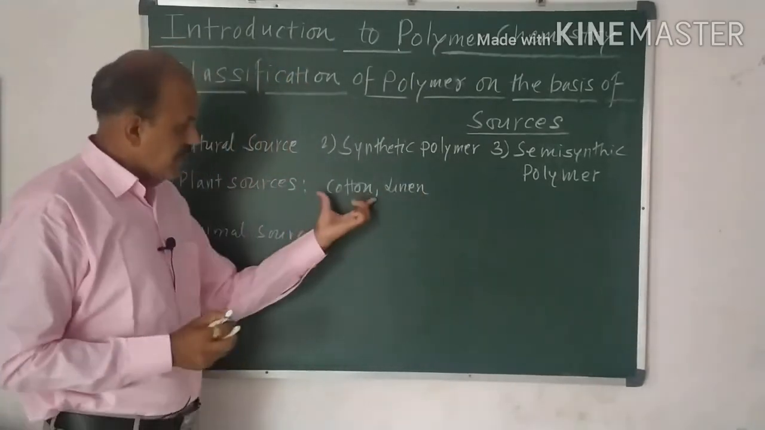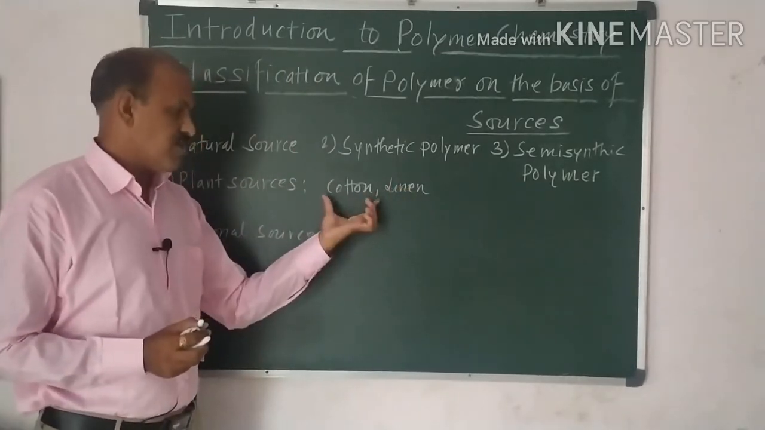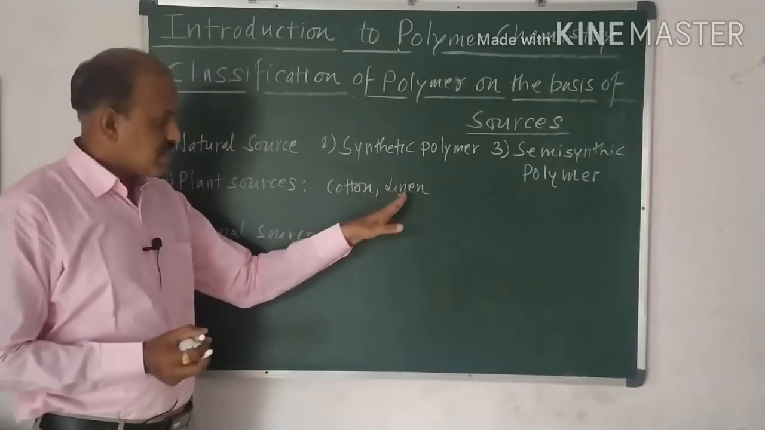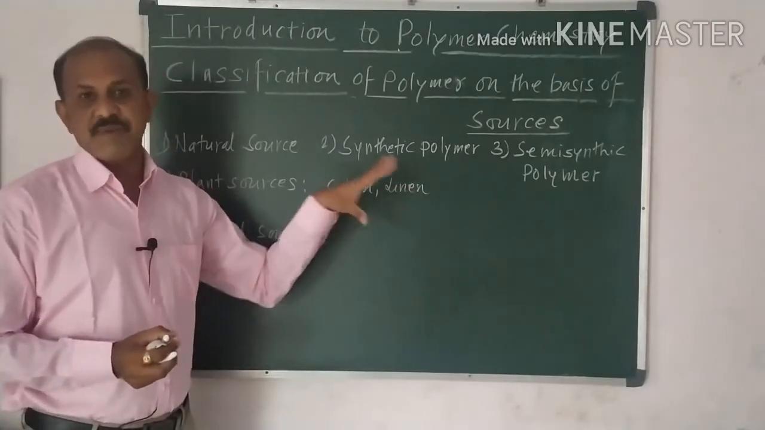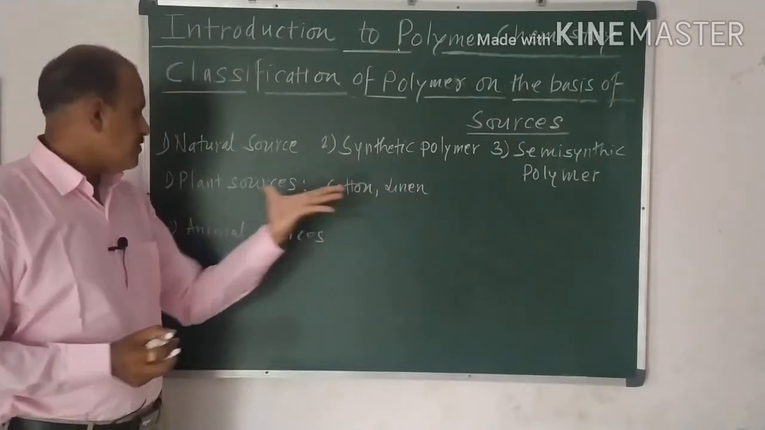Now, these are the fibers which we have to get from the plant sources. Cotton cloth we have to get from the cotton, and this linen we have to get from the flax plant. So, these are the fibers which we have to get from the plant sources.